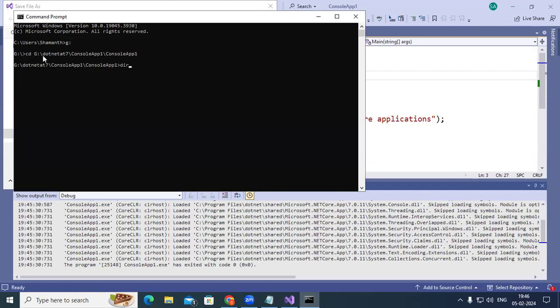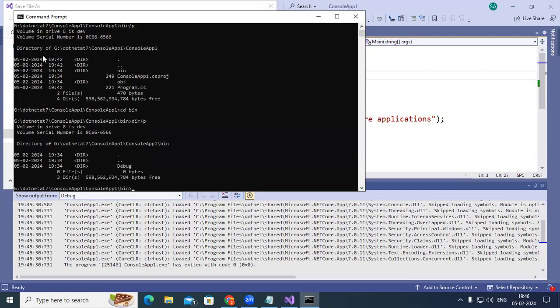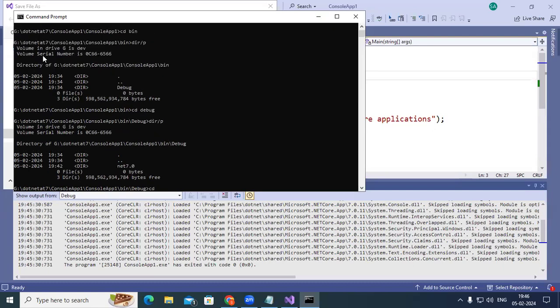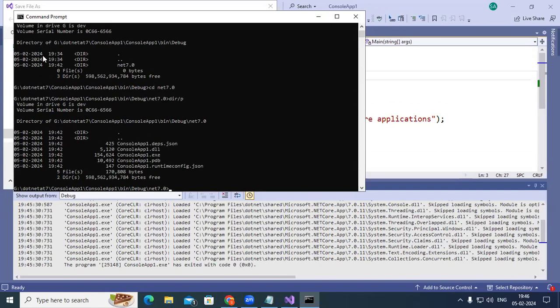Okay, then here if I type the dir command, I can go to the bin folder, where the binary files are. Then here again, I type dir to see what else is available. I have a debug folder. Then here again, I go with cd net7.0. Now when I type here, I can see the application, this exe file I have here.